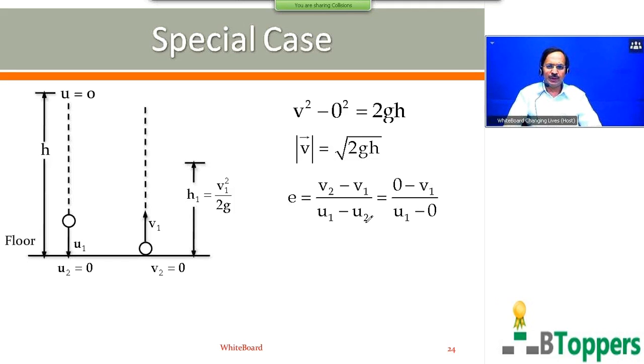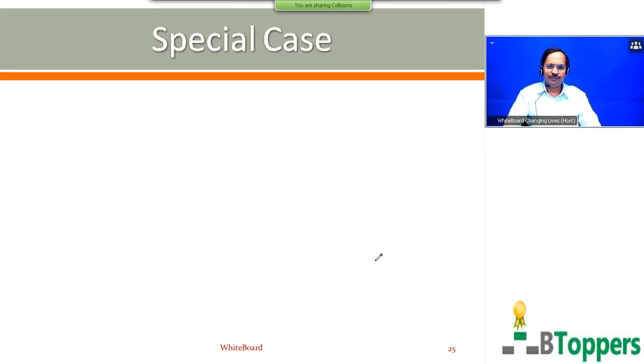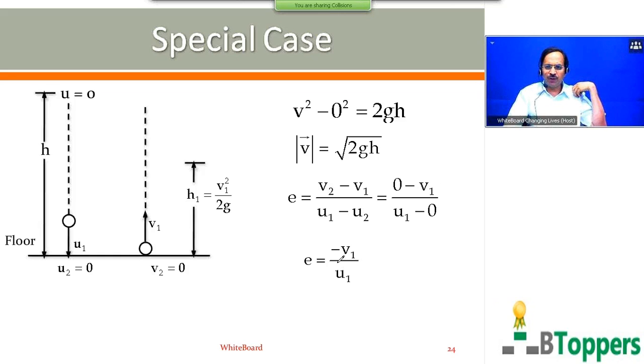e equal to (v2 minus v1) by (u1 minus u2). I am going to use this equation for the first collision with the floor. v2 is 0, u2 is 0. So you get e equal to minus v1 by u1. Come on, all of you first finish copying up to here. You can take a pause and take your time to copy up to here. Next I am going to show the notes continuation to this.